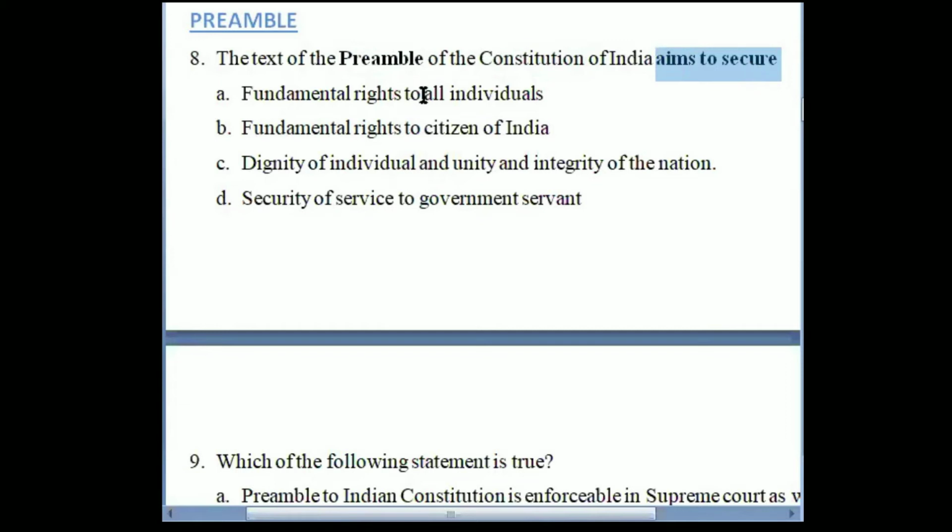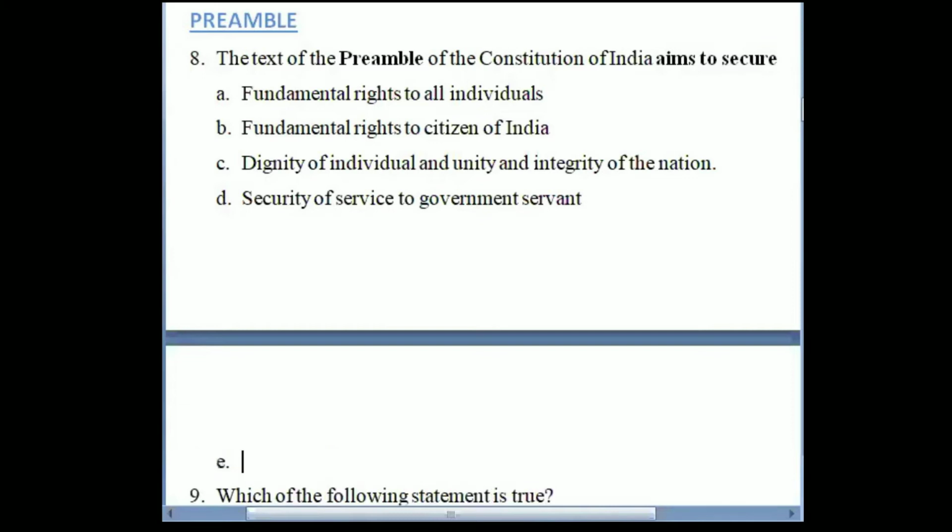There are 4 options. Fundamental rights to all individuals. Fundamental rights to citizens of India. Now, why are these 2 options mentioned? Because these 2 are different options. When you read about the fundamental rights mentioned under Part 3 of the Constitution of India, that talks about fundamental rights.